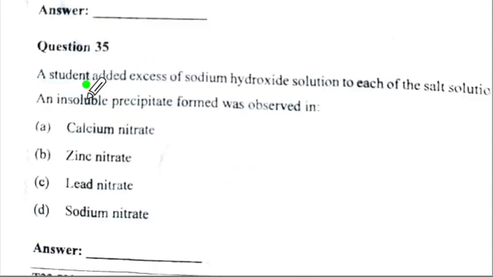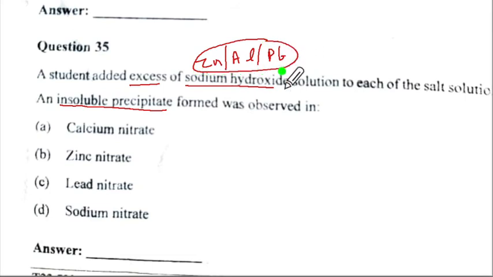Question 35. A student added excess of sodium hydroxide solution to each of the salt solutions and an insoluble precipitate was observed. Now in sodium hydroxide only Zn, Al and Pb are going to give us a soluble precipitate. So which is insoluble is which is not this.